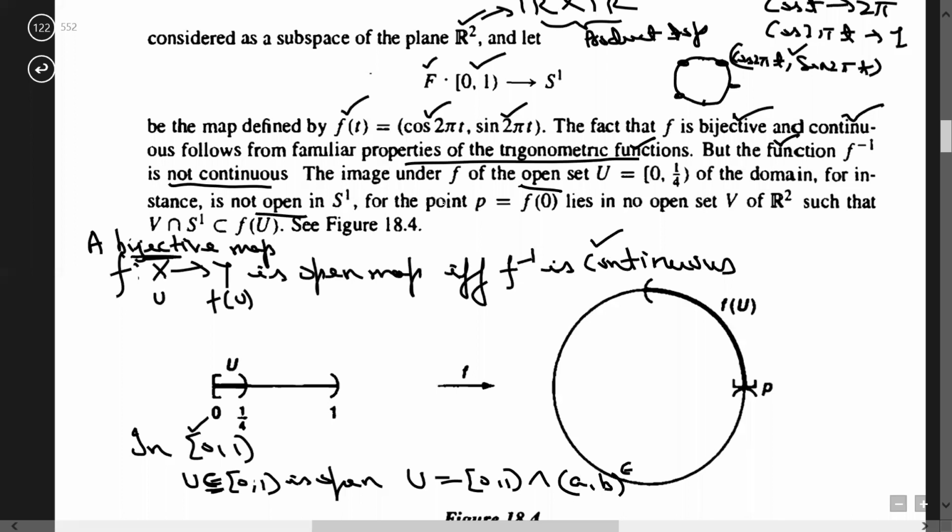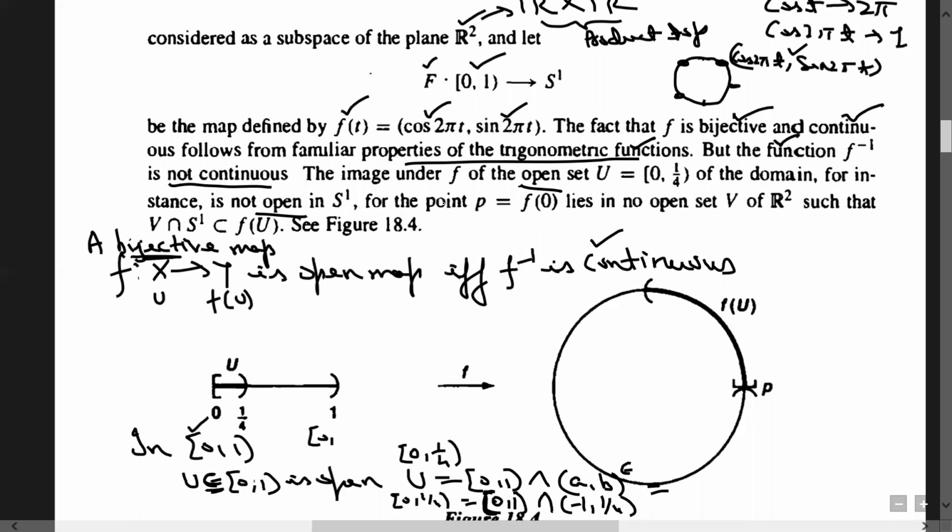So can you think of some such open set? What is U? We need U as [0,1/4). Clearly, you can take a to the left of 0 and b restricted to 1/4. So I can write this [0,1/4) as [0,1) intersection (-1,1/4).